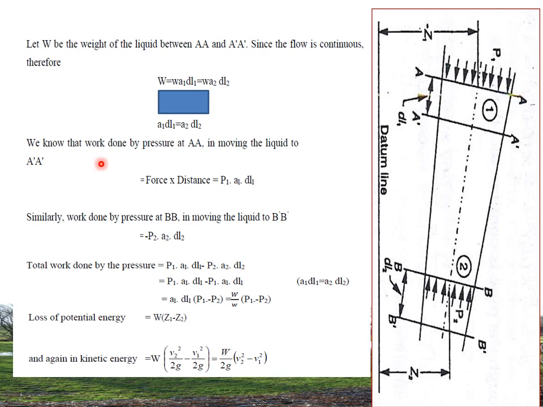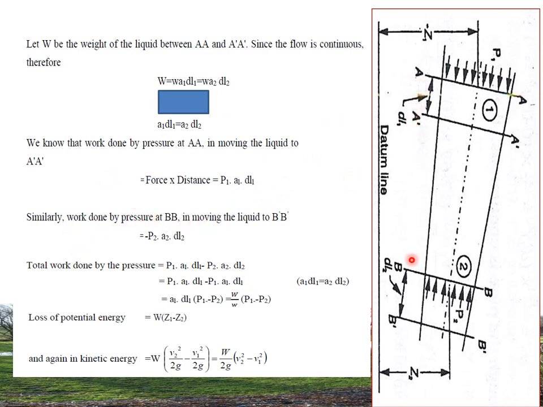You know that the work done by pressure at AA in moving the liquid is force into distance, which equals P1 A1 DL1.